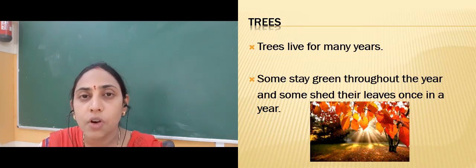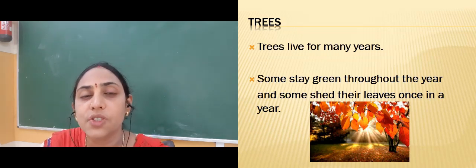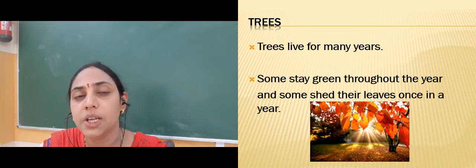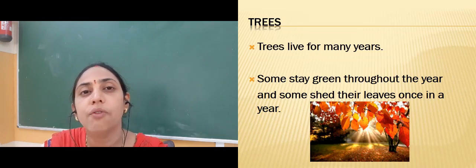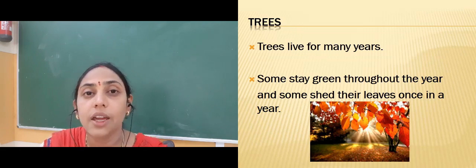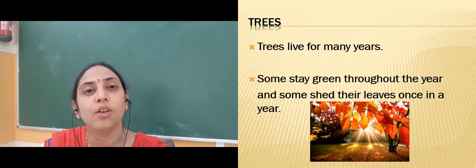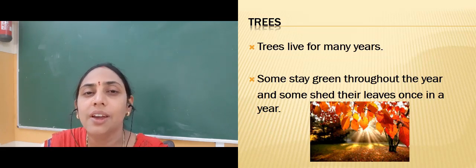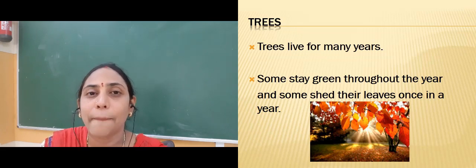How can we describe autumn? We say trees shed their leaves. So it is the autumn when the trees shed their leaves. Shed means falling down. So when the leaves fall down from the trees, that is called shedding the leaves. Right? And again during the spring season you can find the trees full of new beautiful green color leaves. So they shed their leaves in autumn, and again new leaves start growing in the spring season.